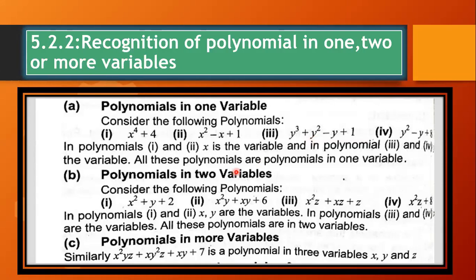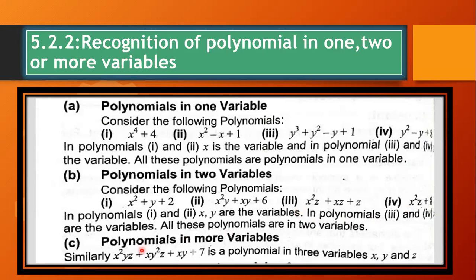Such a polynomial in which only one variable is discussed throughout is a polynomial in one variable. Now polynomial in two variables. If you can see, in a single algebraic expression, in a single polynomial, the variables used are x and y. Here as well, xy, xy. Here xz and xz. At a single time, two variables are used here, so we can say that this is a polynomial with two variables.